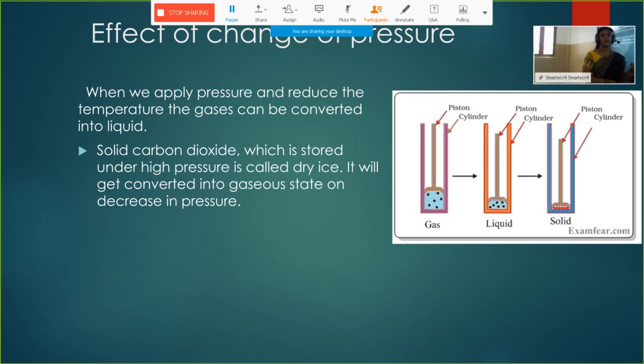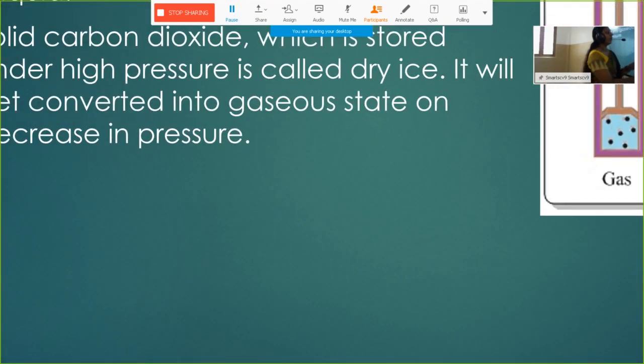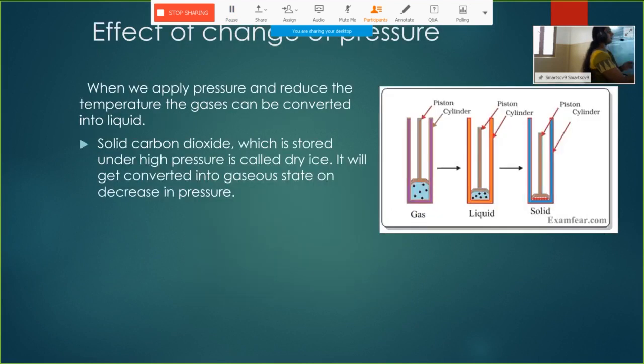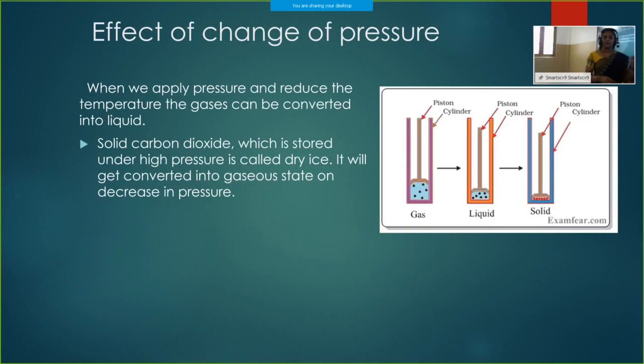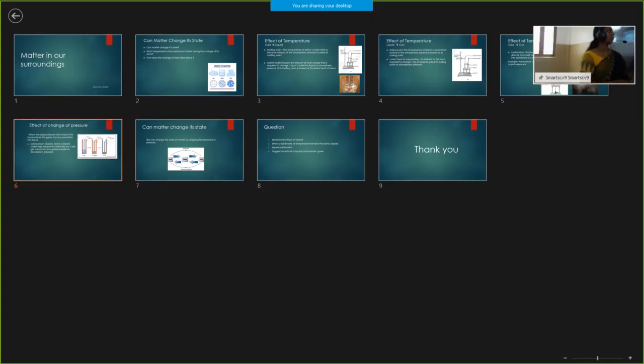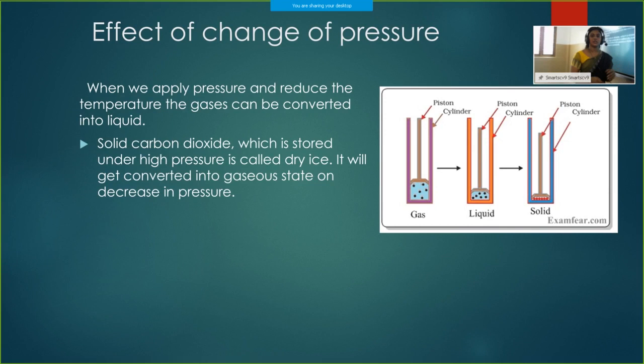If we apply high pressure to carbon dioxide and decrease the temperature, it will solidify and become solid carbon dioxide, which is called dry ice. Dry ice is used as a refrigerant in many restaurants and similar places.